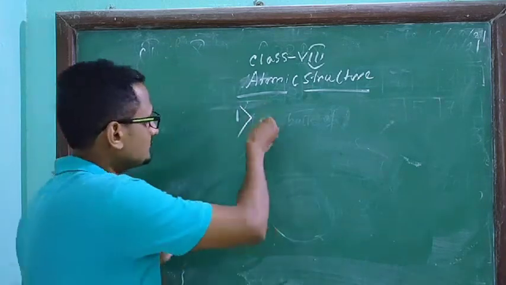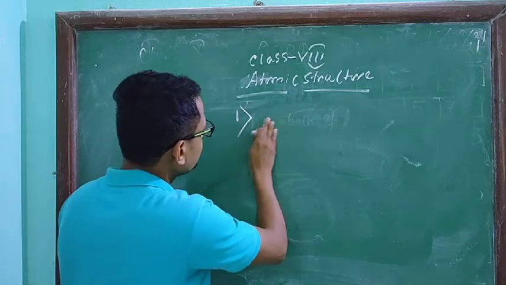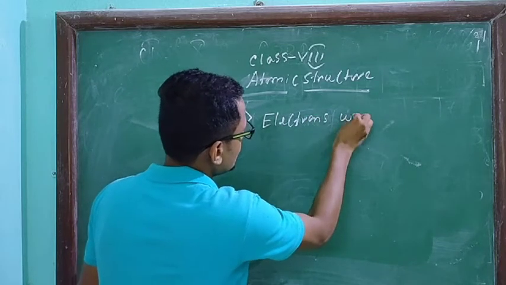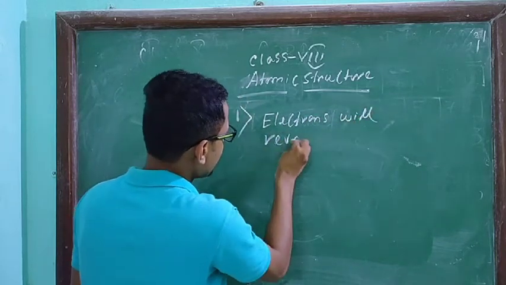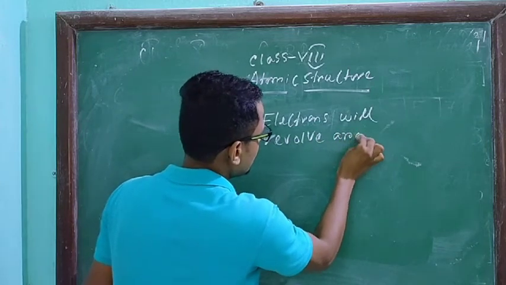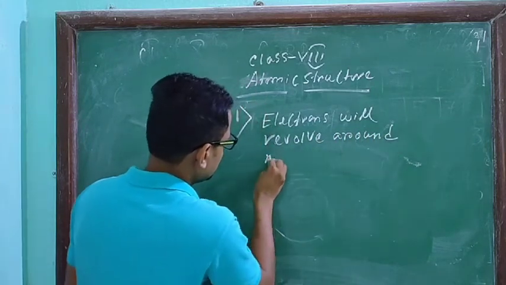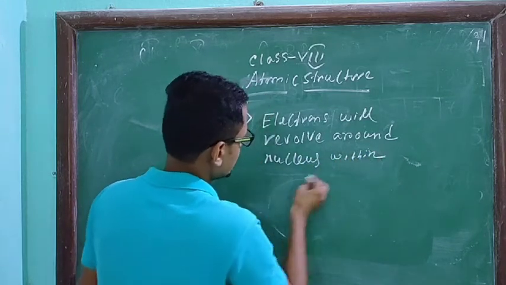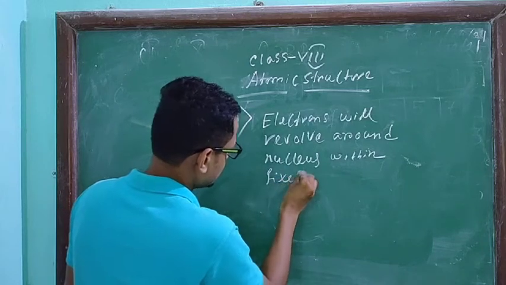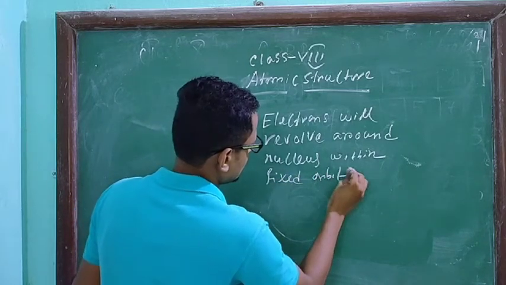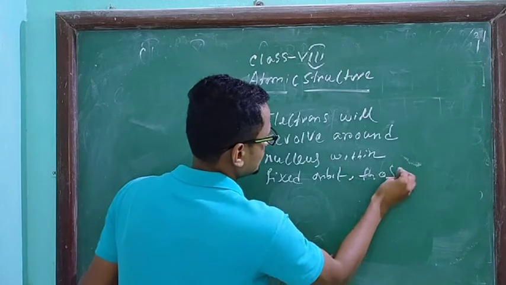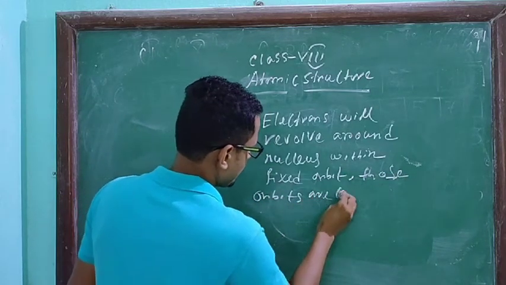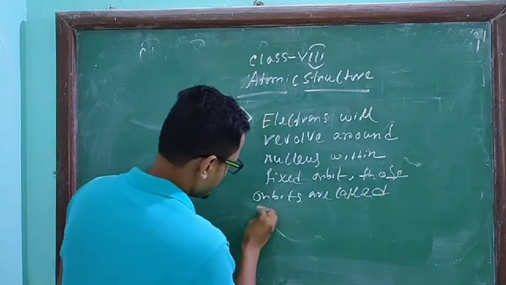So what is the theory here? Electrons will revolve around the nucleus within fixed orbits. Those orbits are called stationary.